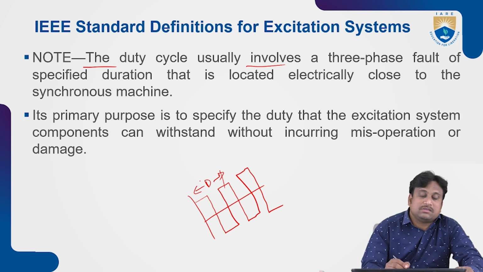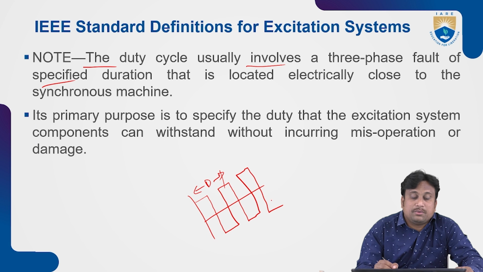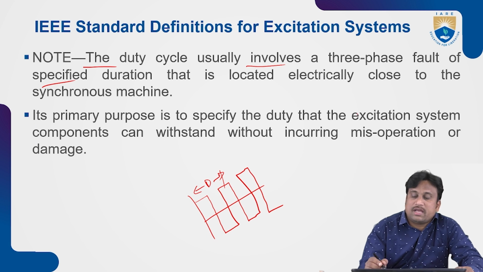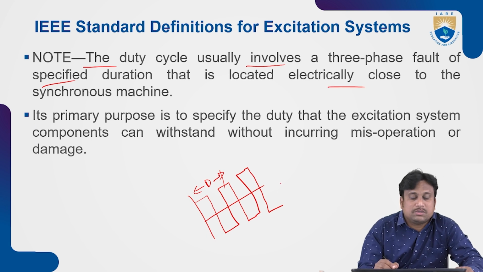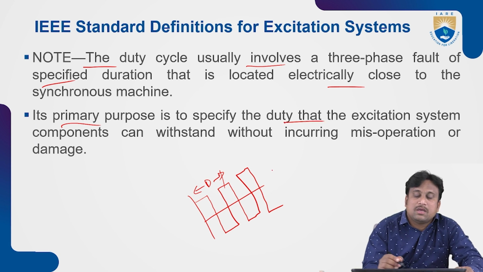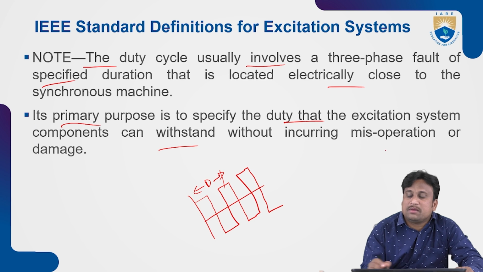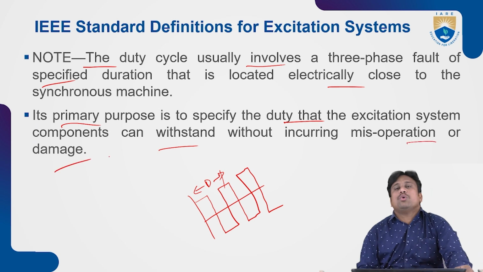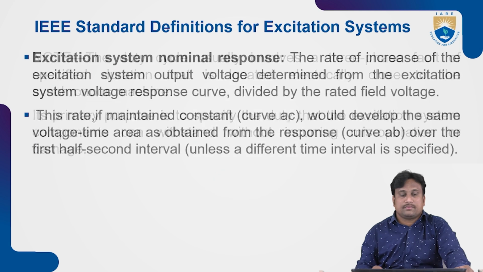As the fault is specified under the duration that is located electrically close to the synchronous machine, its primary purpose is to specify the duty that excitation system components can withstand without incurring misoperation or damage to the whole system. That's why these are the most prominent cases.